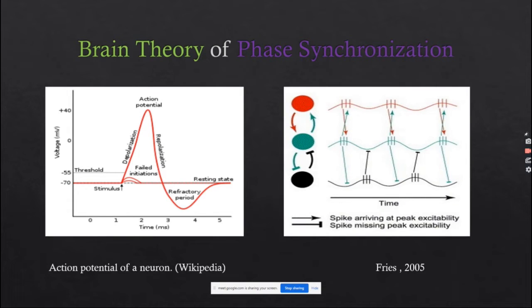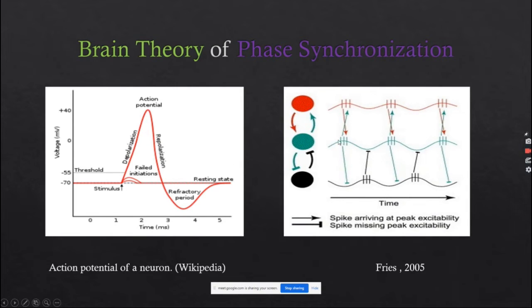This is a theory proposed by Fries in 2005. These three are populations of neurons. The idea is that from this population of neurons a brain signal is coming out, and from this black population of neurons another brain signal is coming out. And these vertical bars correspond to the action potentials.